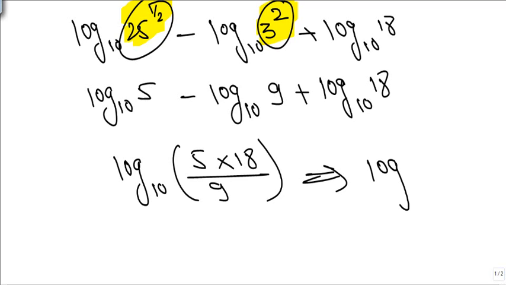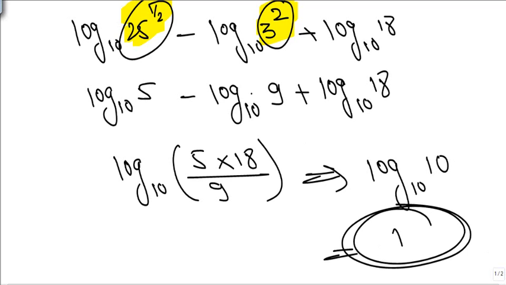So nothing but log 90 upon 9, log to the base 10, 10. Obviously answer is 1. Log 90 upon 9, log a minus b plus c, so a into c, this thing, answer is 1.